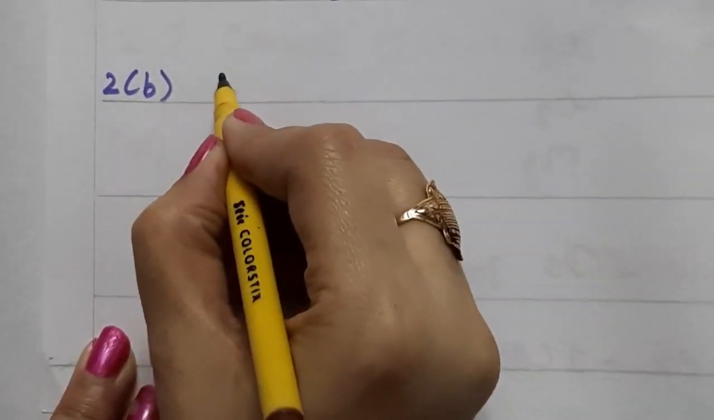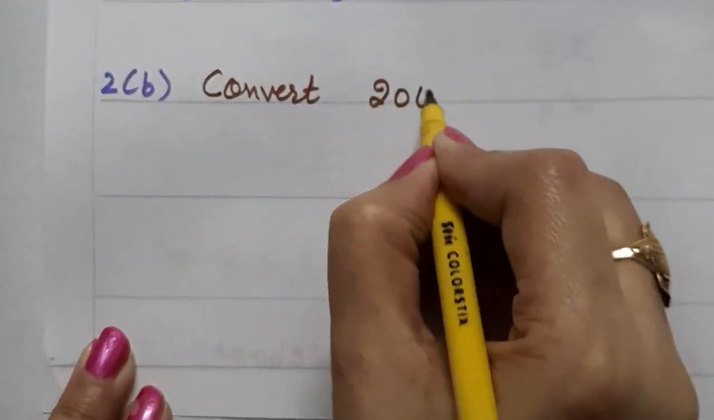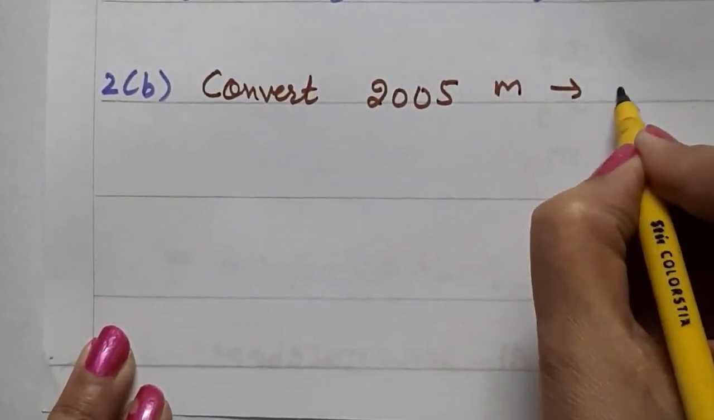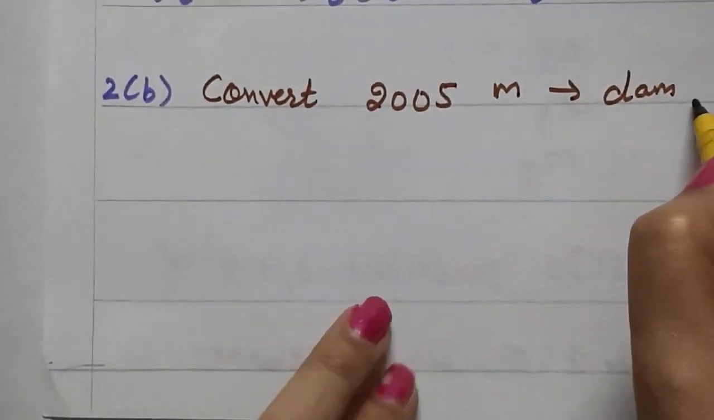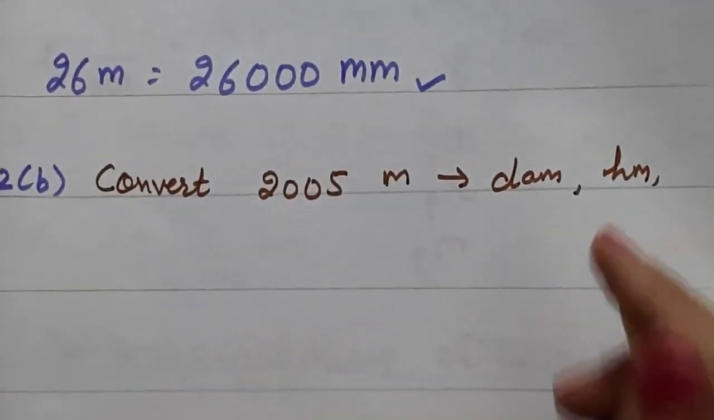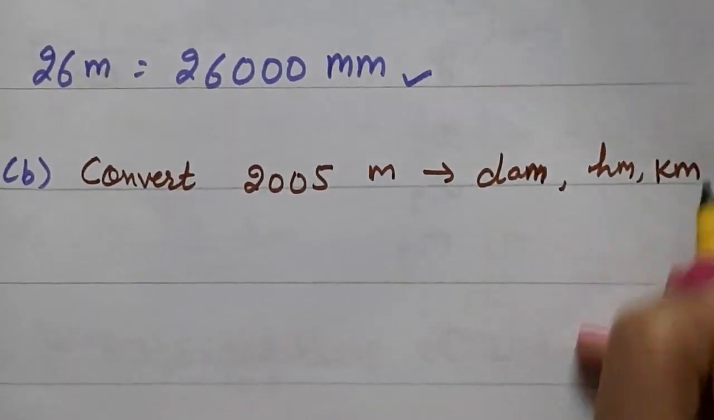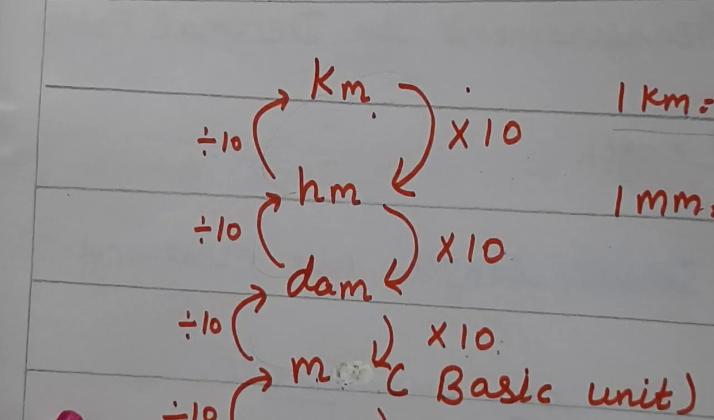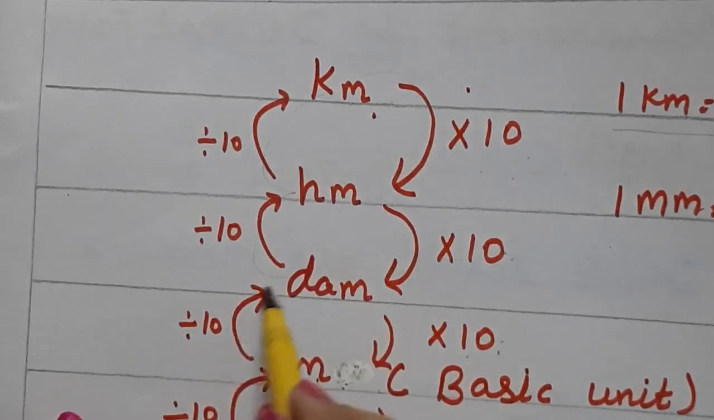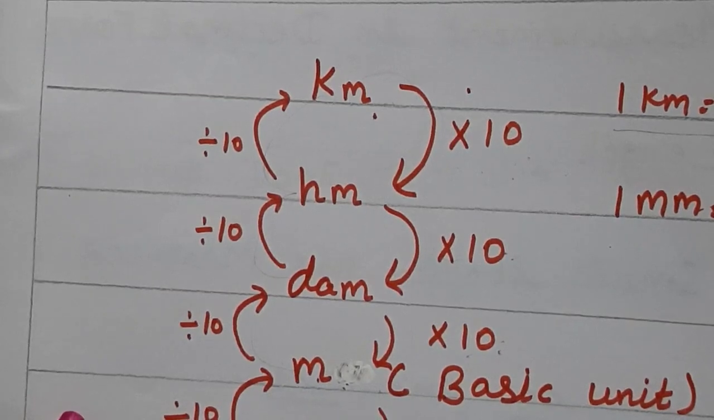Question 2b part was given. Convert 2005 meter into decameter, hectometer and kilometer. Look here, meter to decameter 1 upon 10, meter to hectometer 1 upon 100, 2 steps above, and meter to kilometer 3 steps above, so 1 upon 1000.